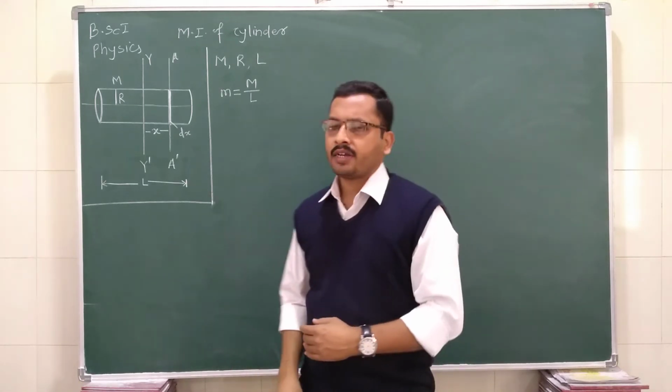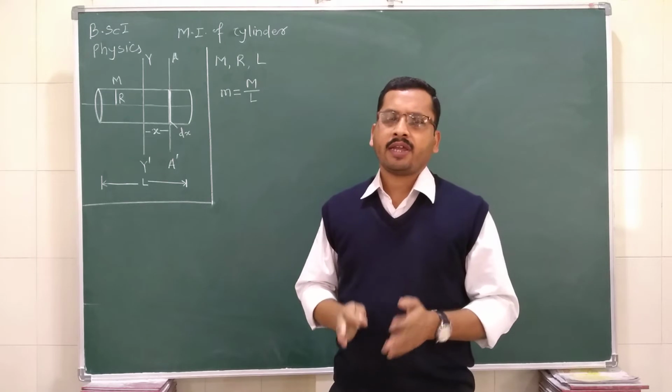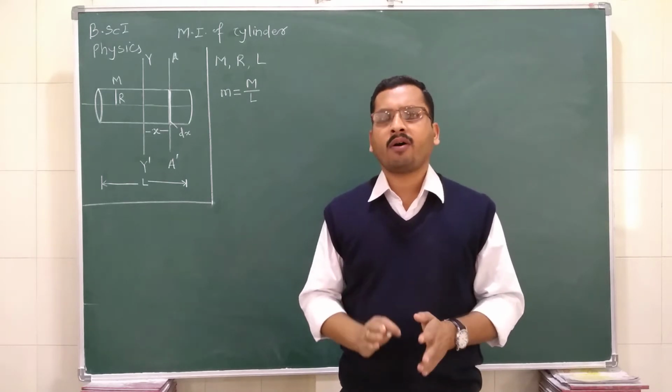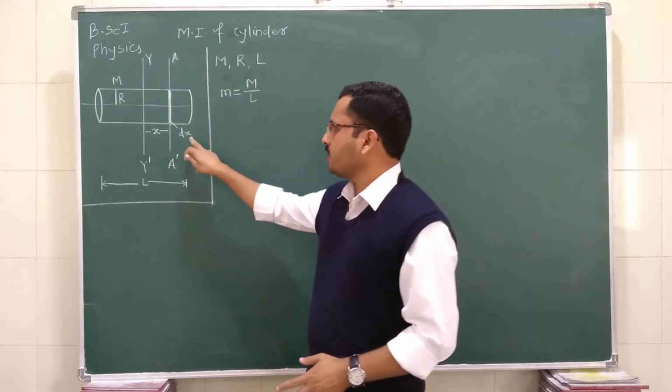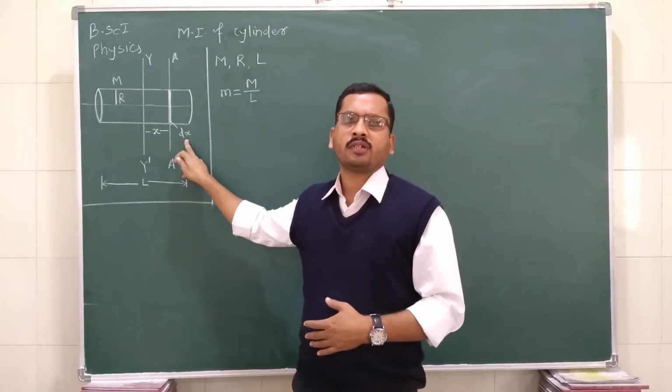It is considered that this cylinder is made up of a number of thin discs having thickness dx.